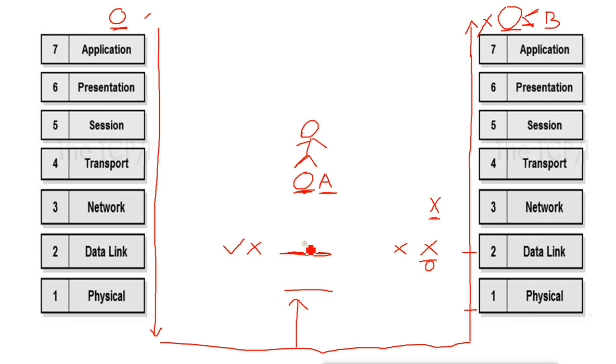But again, when it reaches the network layer, the attacker machine will check whether this data belongs to the attacker machine or not. It will check the destination IP address, but this IP address will always be that of the original machine. The attacker will not be able to fool the source machine into believing that this is the IP address of the attacker. So the IP address will always be the real machine's IP. It is not this attacker machine's IP. So again, if the IP address is not for this machine, then the data will be dropped here definitely.